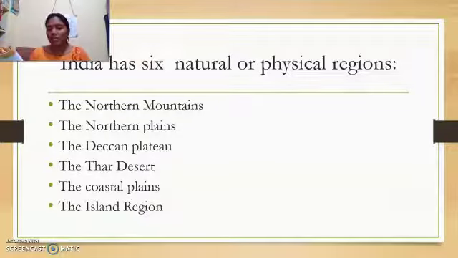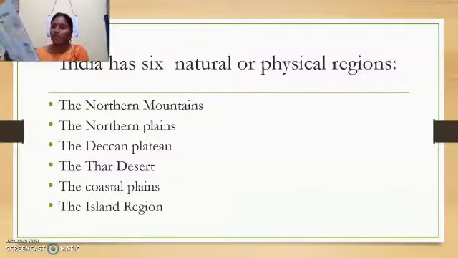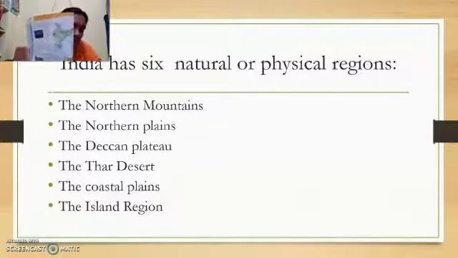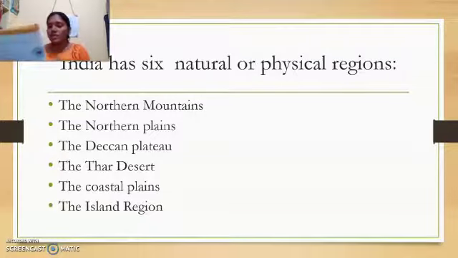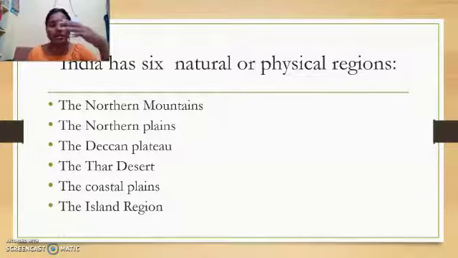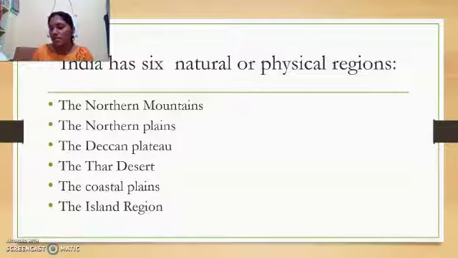Now look at the map given in the next page. You will find India has 6 natural regions. This map, if you look at page number 236, here you can find different kinds of landforms. The northern mountains, the northern plains. Northern means the place which is nearby north direction. The Deccan Plateau. Deccan means it's a south direction, southern plateau. Okay. Coastal plains on east side and west side, the coastal directions are there. So these are the 6 important natural places which we have in India, physical regions.